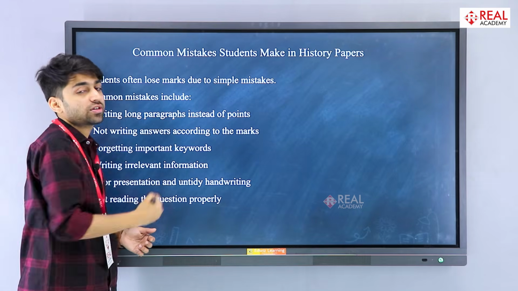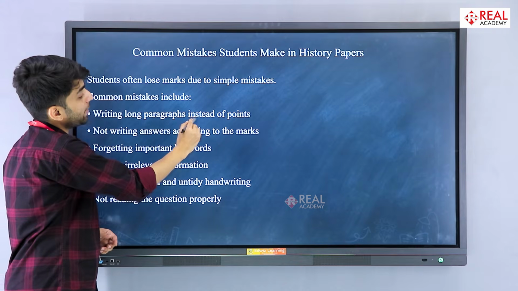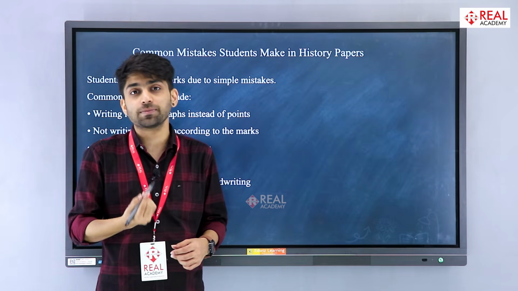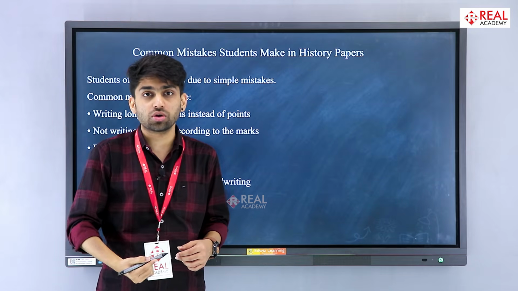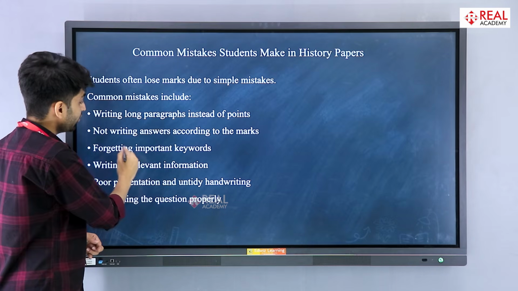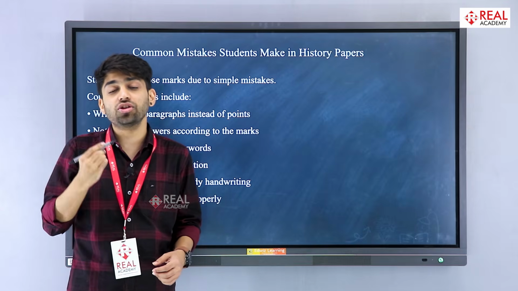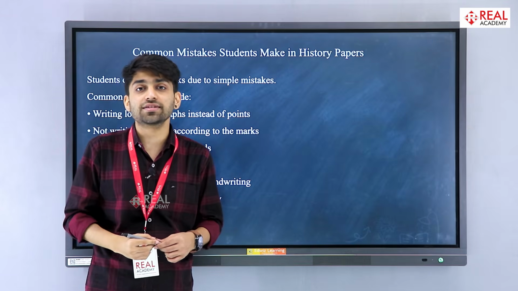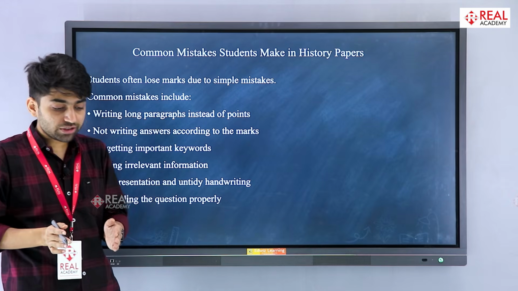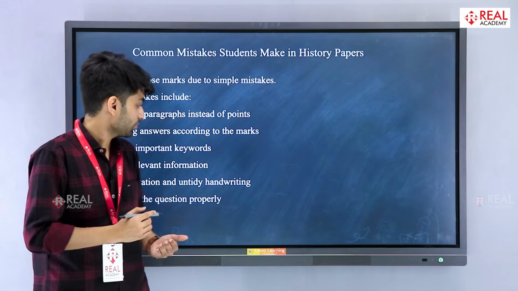So common mistakes that students make in the history paper. Let's go one by one. Writing long paragraphs instead of points. As I told you, we need to write the history paper in points because it makes more sense to write the answer in proper chronology. Not writing answers according to the marks. Forgetting important keywords. Keywords are your main thing in your entire answer, so your entire answer should be based on keywords. Writing irrelevant information. You just need to stay on the facts and you do not need to write additional information.